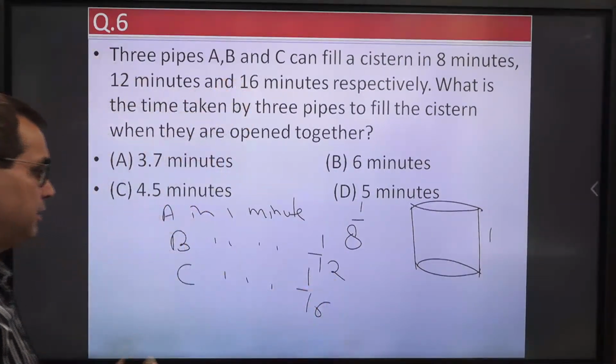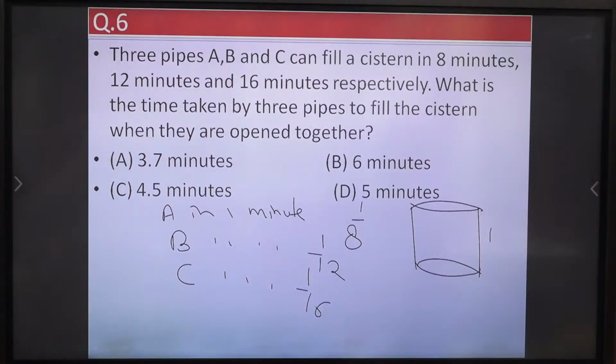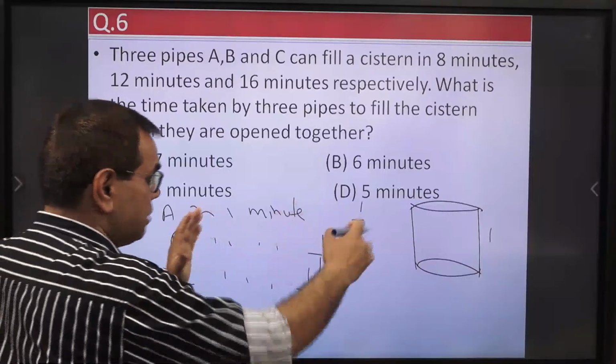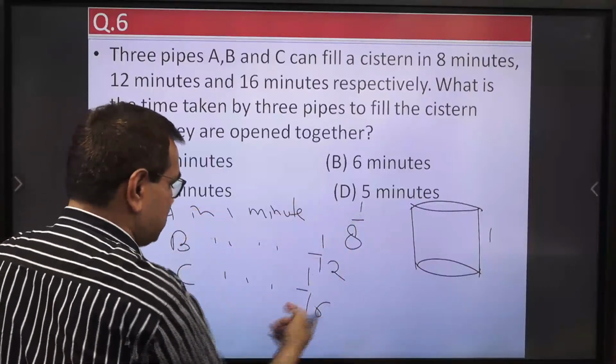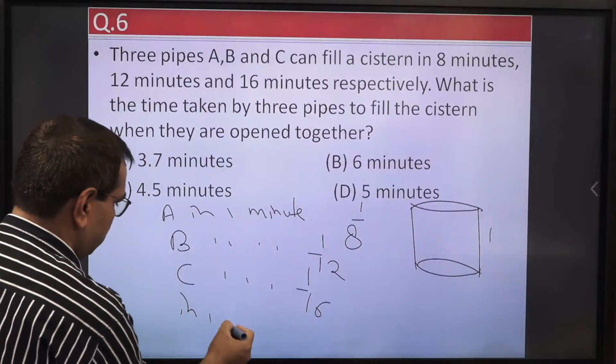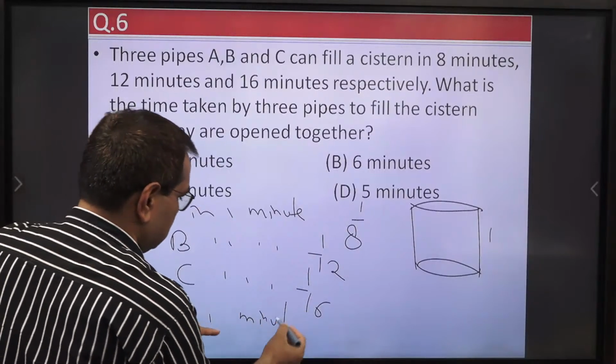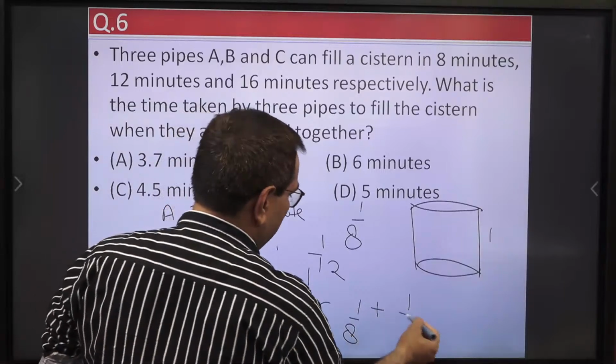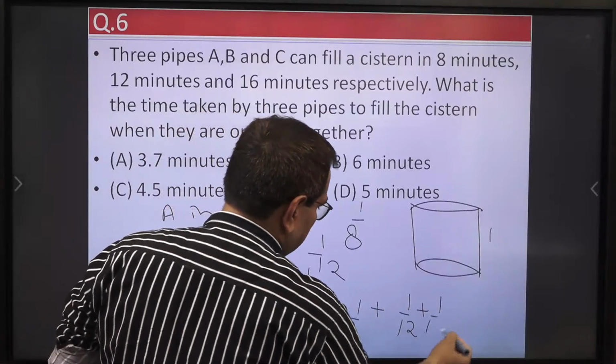If all the three are open together, then in 1 minute the total portion filled will be this plus this plus this. So in 1 minute the total portion is 1 upon 8 plus 1 upon 12 plus 1 upon 16.